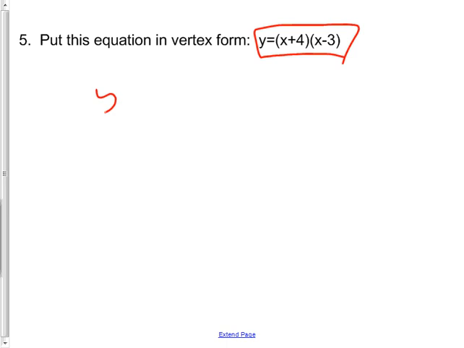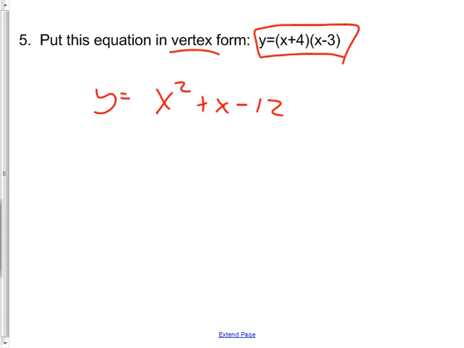First, you multiply it out. A lot of kids will have this part right. X squared, outside, inside, makes plus x. And the last is minus 12. A lot of kids, though, don't know what to do after that. What you're supposed to do, if you want the vertex, is complete the square.